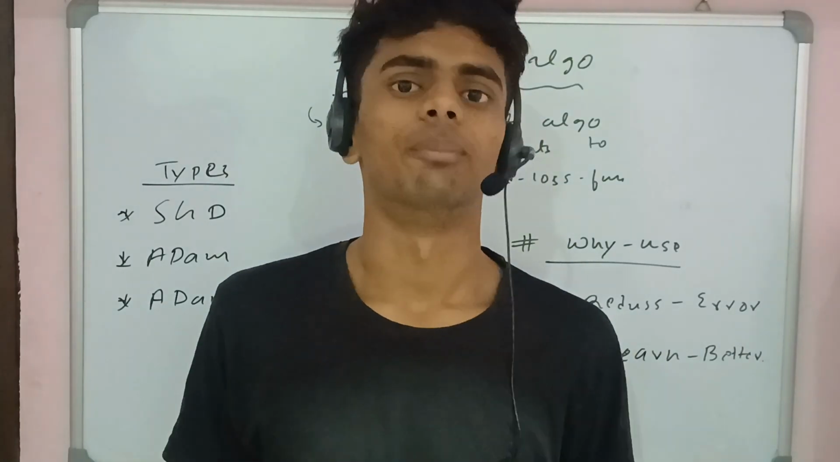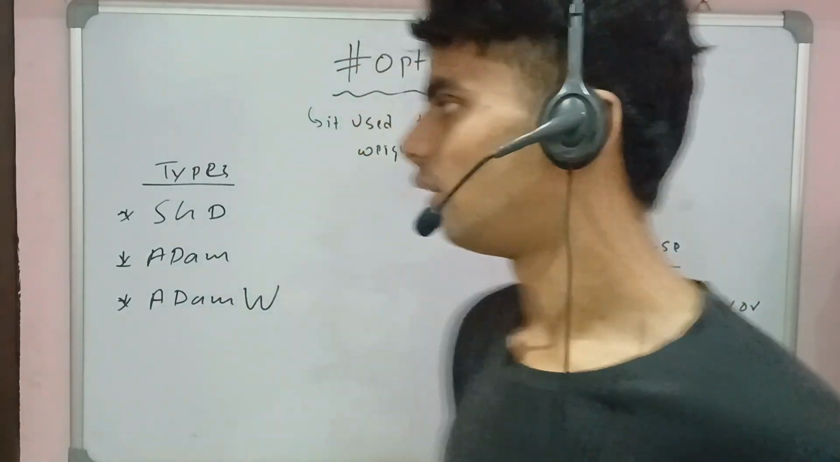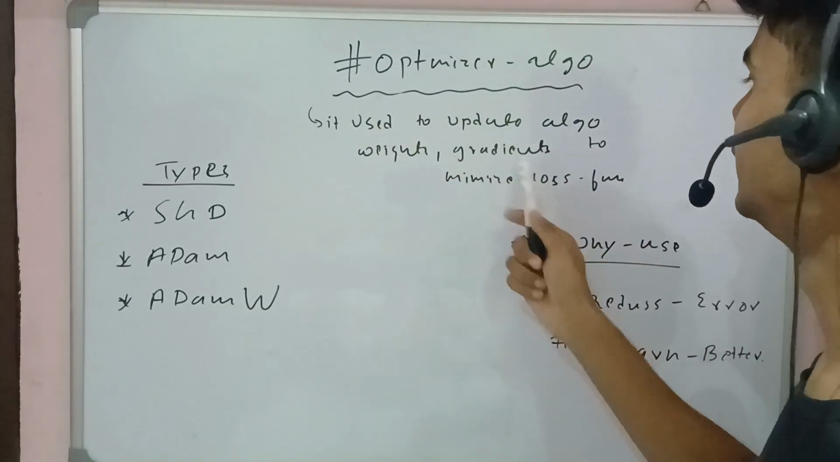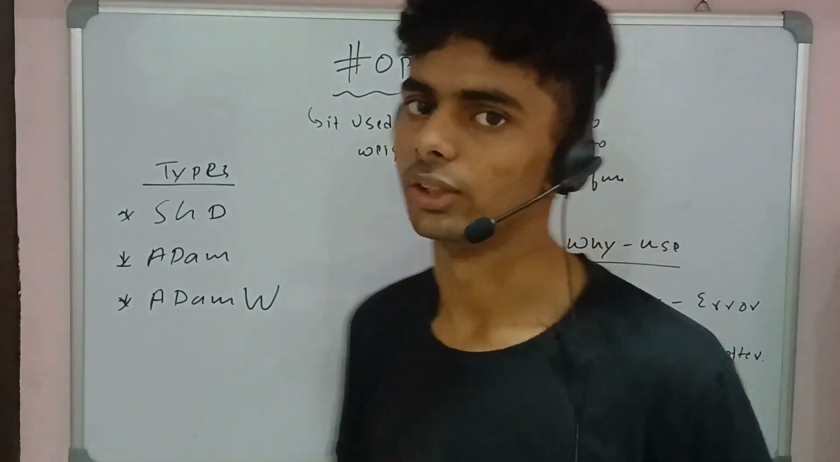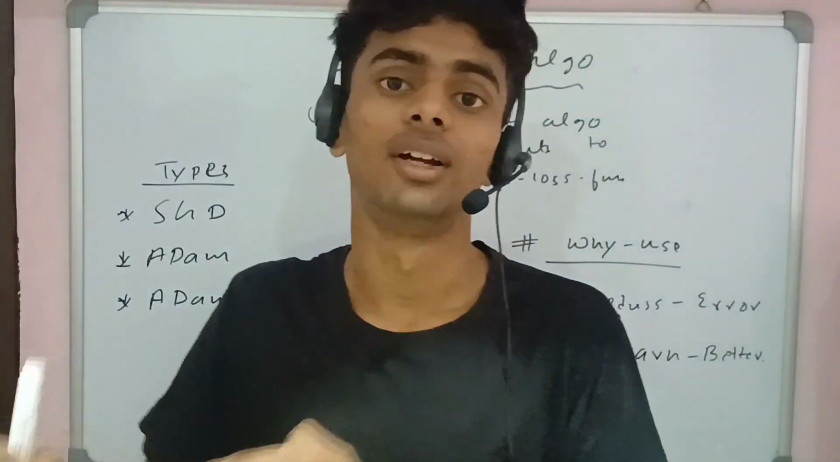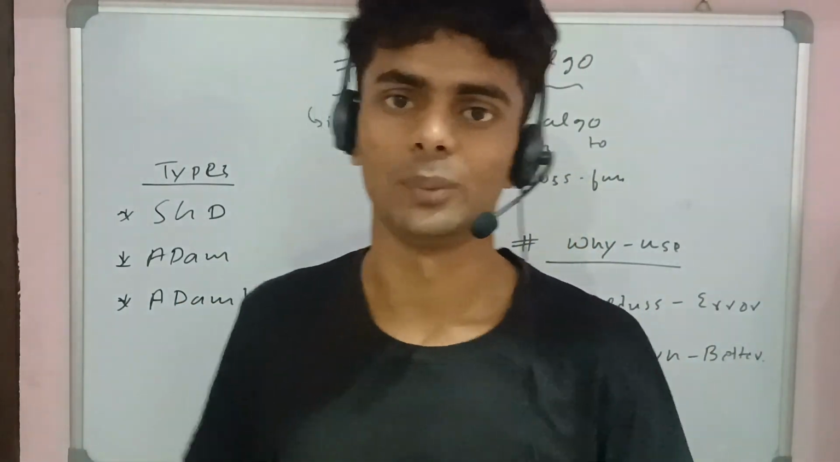That's the main purpose. A particular optimizer algorithm is used to update the weights and gradients and minimize the loss function. It helps us minimize the loss function to make a model much better and give a better output.